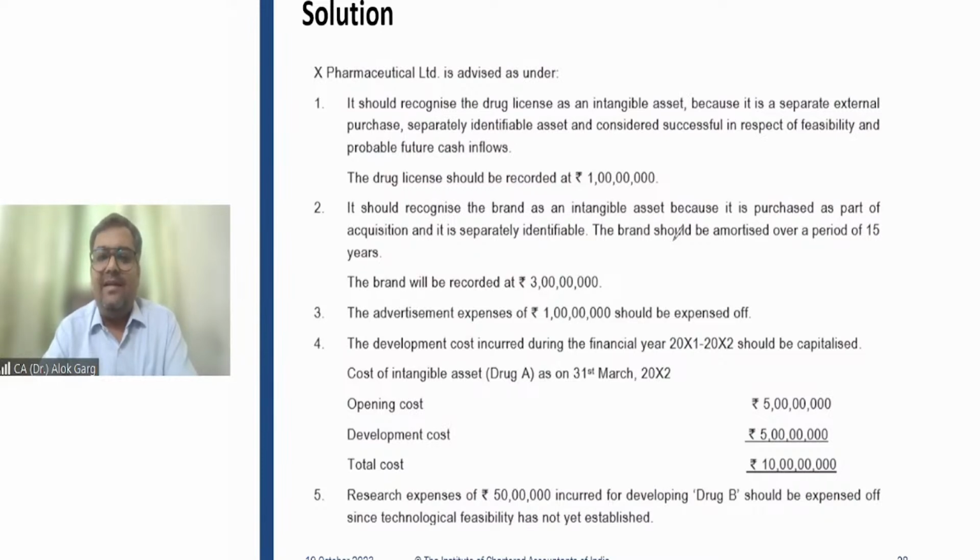So we discussed Ind AS 38 Intangible Assets, and this standard takes care of the accounting for intangible assets. What is an intangible asset? An intangible asset is an identifiable non-monetary asset without physical substance. Identifiable means either it is separable, that is, able to be separated from the entity and sold, licensed, rented, etc., or it arises from contractual or legal rights.